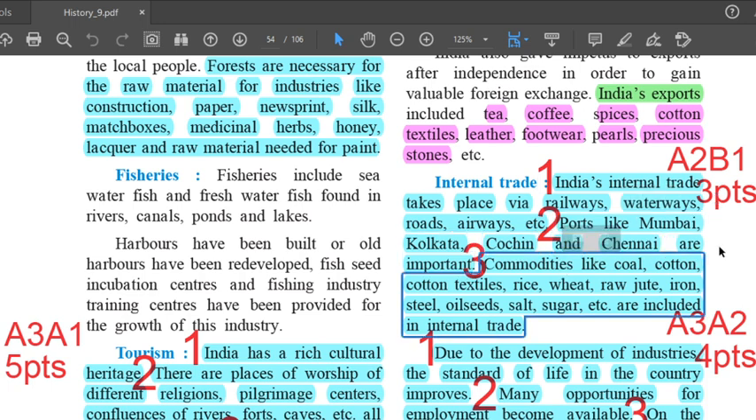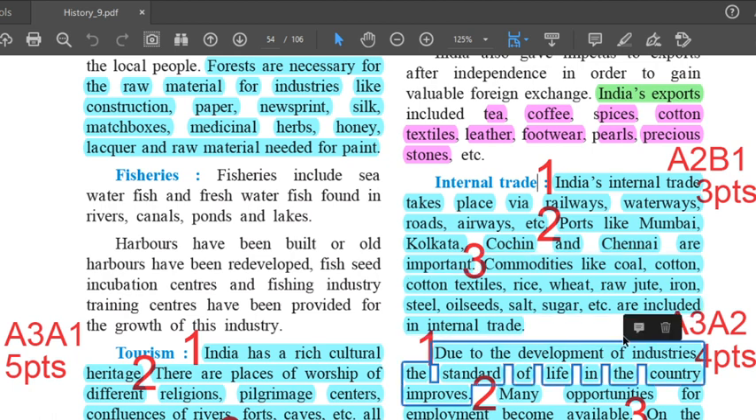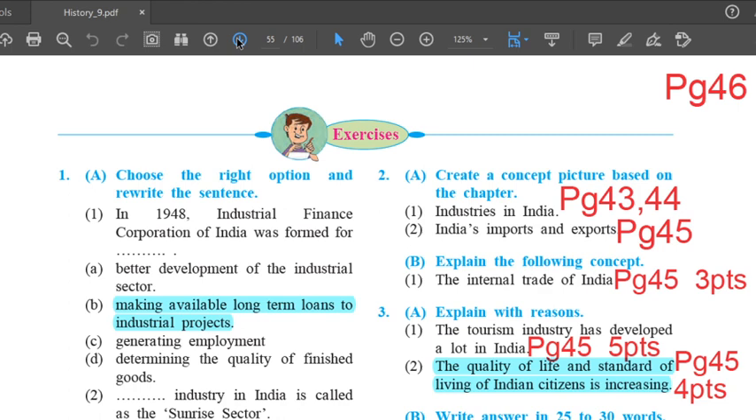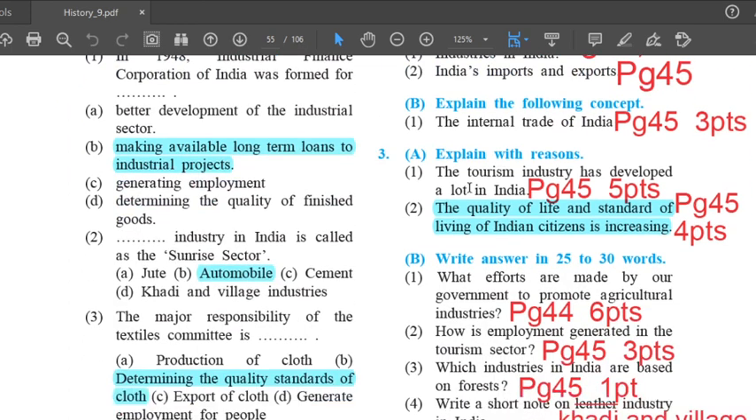Third and the last point, commodities like coal, cotton, cotton textiles, rice, wheat, raw jute, iron, steel, oil seeds, salt, sugar, etc. are included in internal trade. Till here. That's answer 2B1, which comprises of 3 points. Next question. Question number 3A. Explain with reasons. The first one, the tourism industry has developed a lot in India.